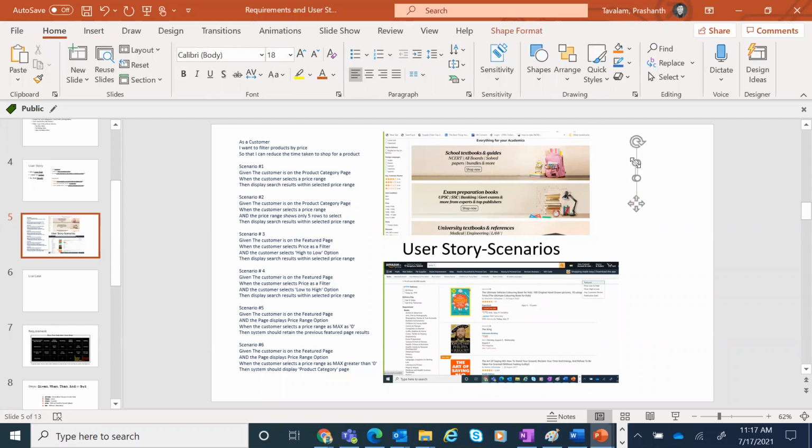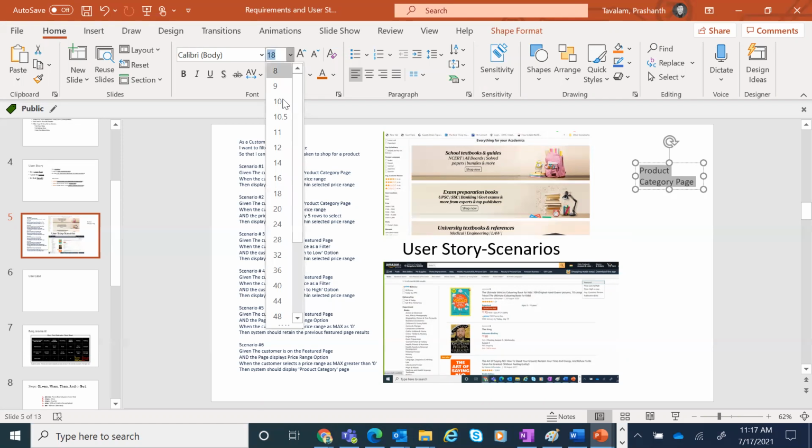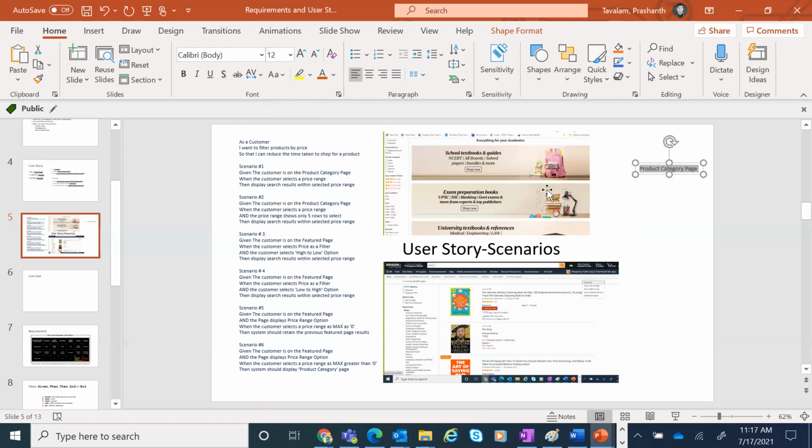This is what is called the product category page. This is the product featured page.